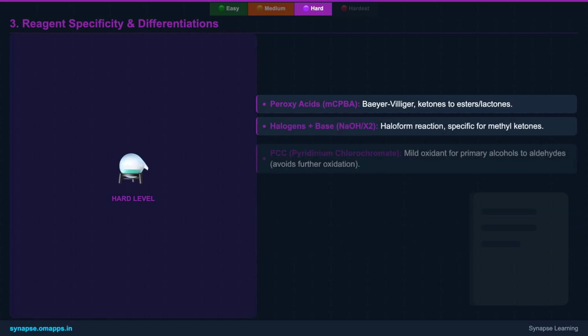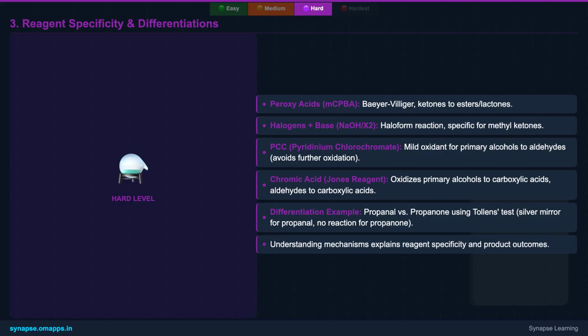Connecting these concepts to real-world problems, consider how you differentiate between propanol and propanone. A simple Tollens or Fehling's test will do the trick, as propanol reacts while propanone doesn't. This highlights the practical application of understanding different oxidation behaviors.